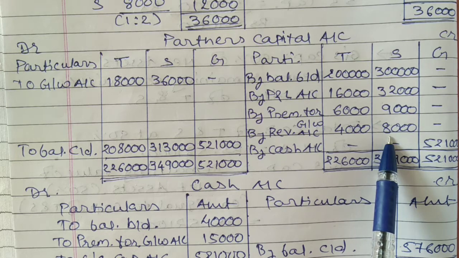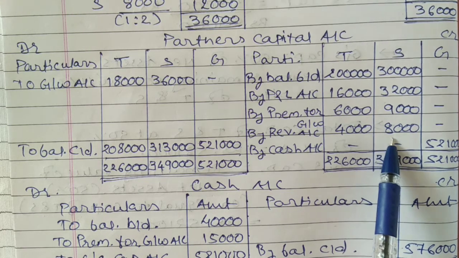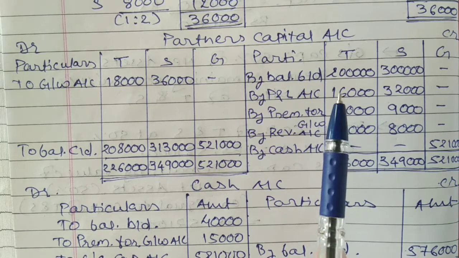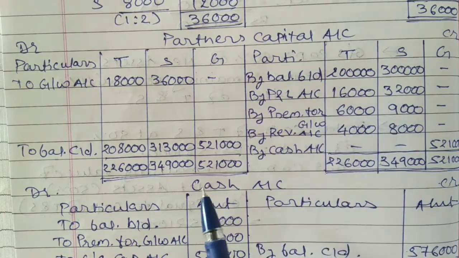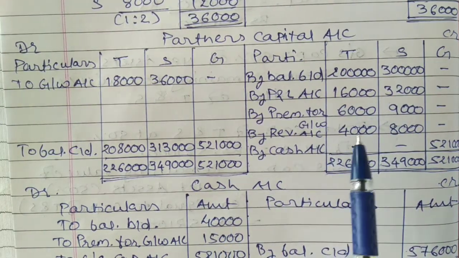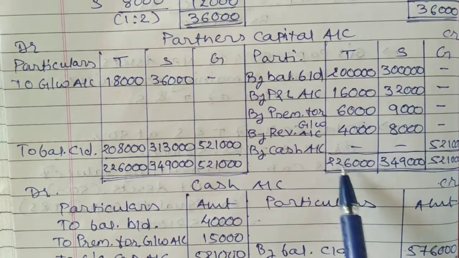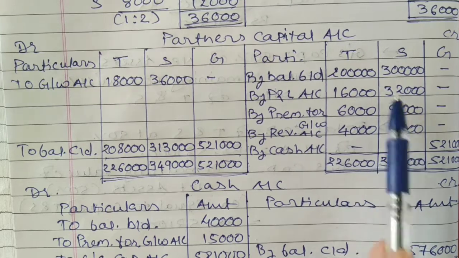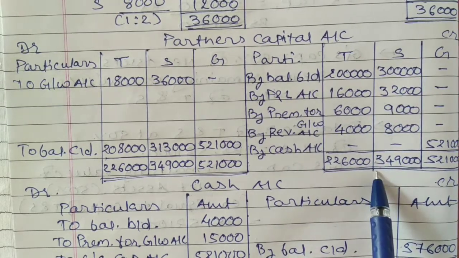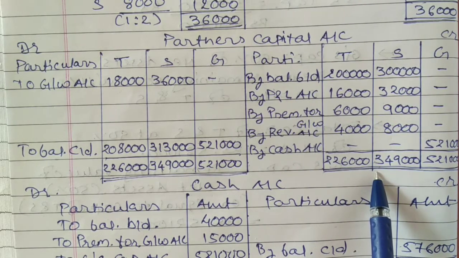Students, we don't know the total amount of Goalie's capital. They have asked us to find out Goalie's capital, as Goalie brings capital equal to 50% of the net assets of the new firm. So first of all, let's work out the total of Tapu and Sonu's capital. I am discussing it a little later. The total of Tapu's capital account, that is 2,26,000. And the total of the credit side of partner Sonu's capital account, that is 3,49,000.